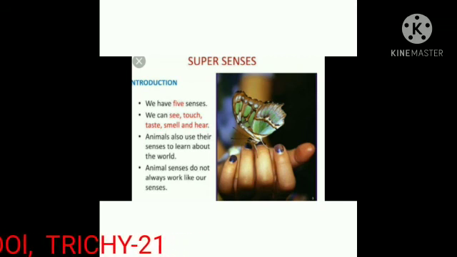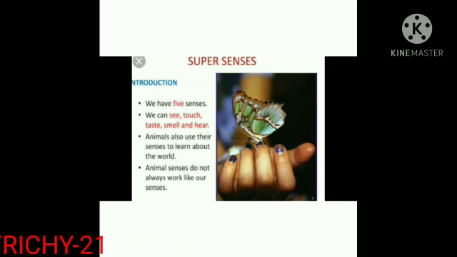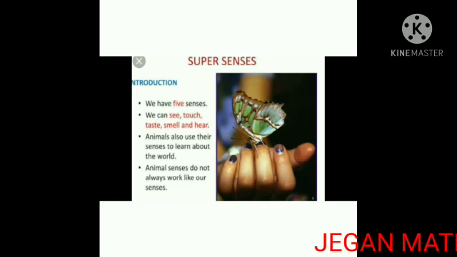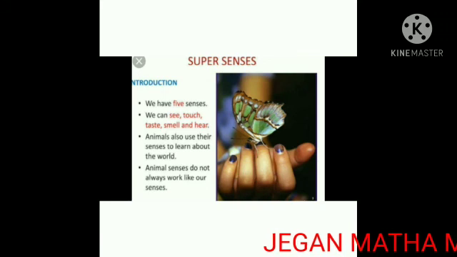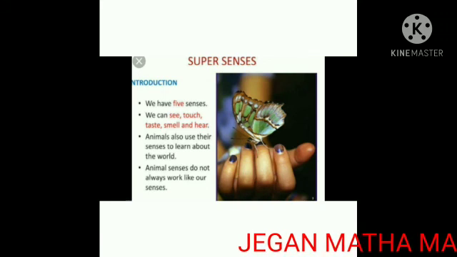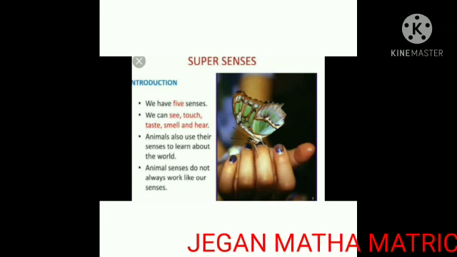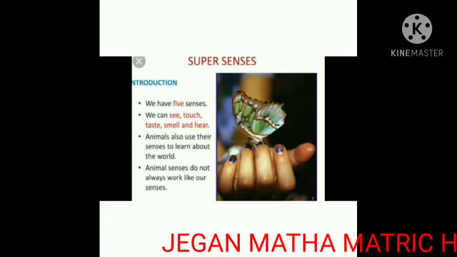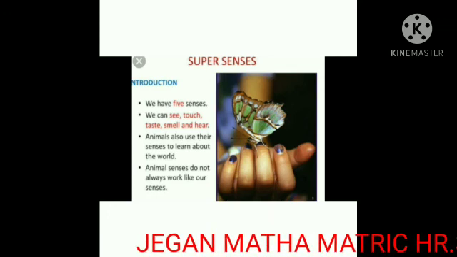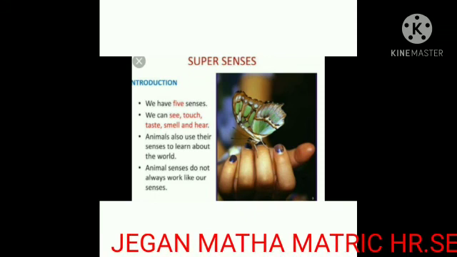The first point, we have 5 senses. We can see, touch, taste, smell and hear. Animals also use their senses to learn about the world. Animal senses do not always work like our senses. These are the main features of the butterfly.